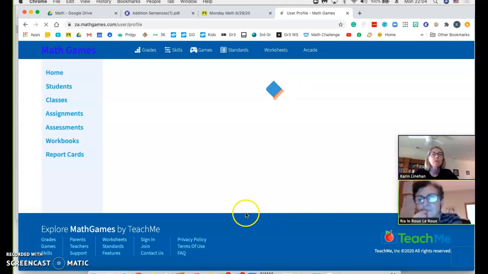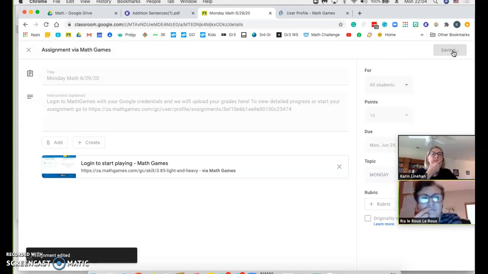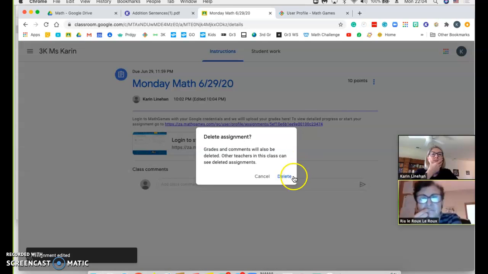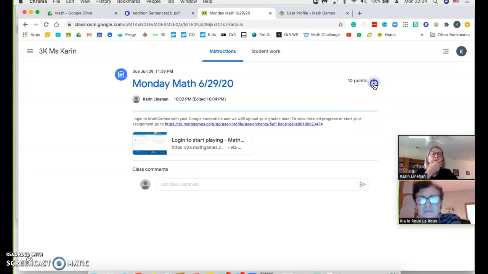But what we can also do, so hang on, I'm just going to go back and delete this because I don't want my kids to have this. I don't want to have it in here. Sorry, let me just get rid of it. Actually, what does this mean? Manage math games. I wonder what that means.